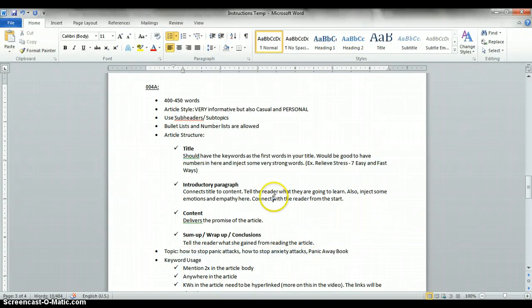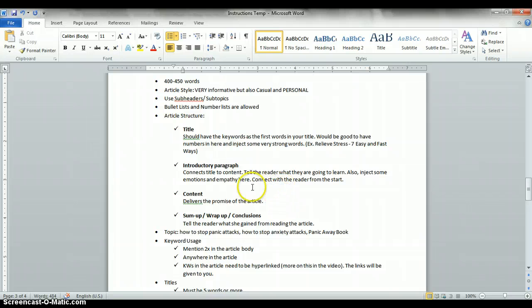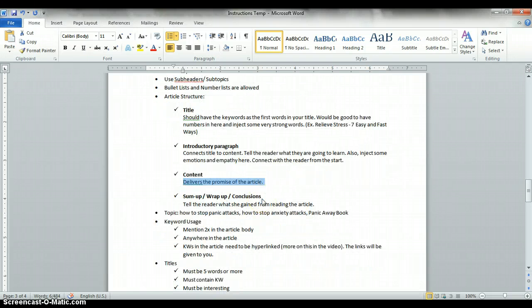Okay, this is very important. Alright, so there. And then content, of course, you deliver what you promise. So it's like in the title, you promise them that you'll give them 7 easy and fast ways to relieve stress. Let's just say stress, but the topics are panic attacks. Anyway, so there, in the content, that is where you deliver your promise, right?